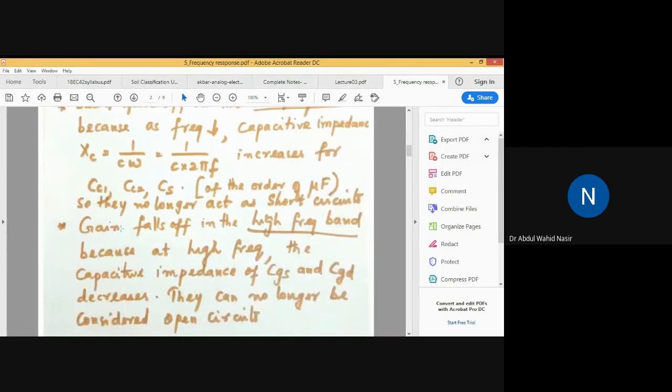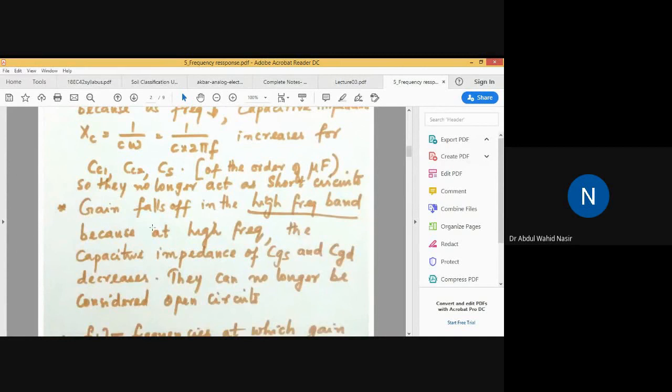And what about the high frequency range? Gain falls off in the high frequency range because at high frequency the capacitive impedance of CGS and CGD decreases. Earlier we were considering CGS and CGD as open circuits, but you know that at high frequency, the impedance will decrease.